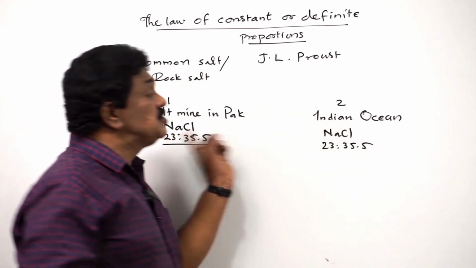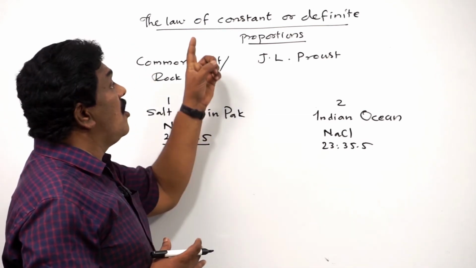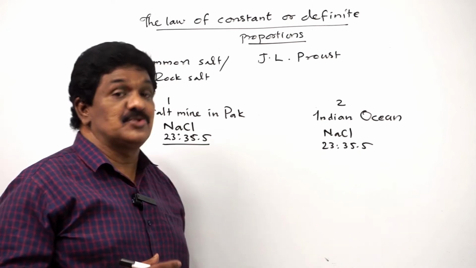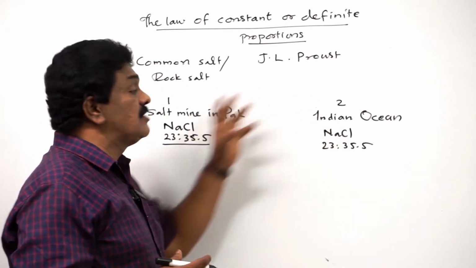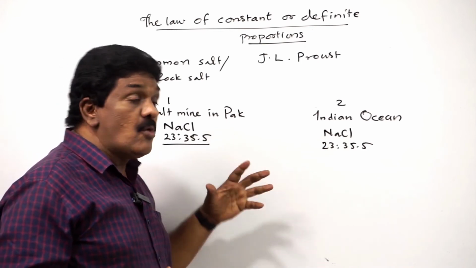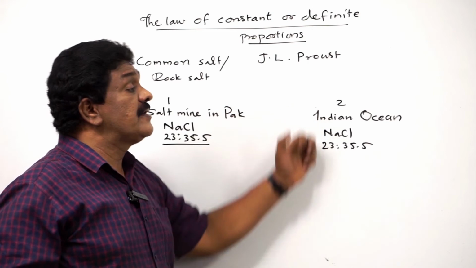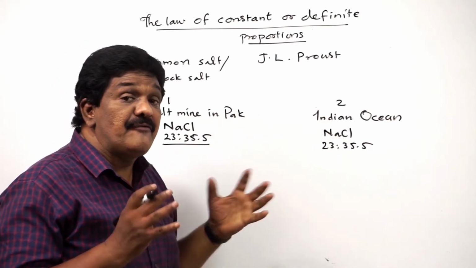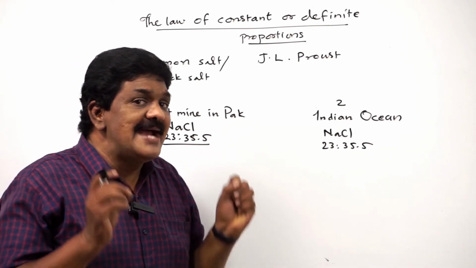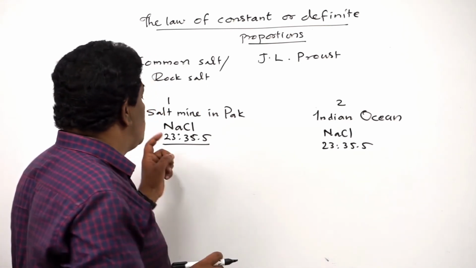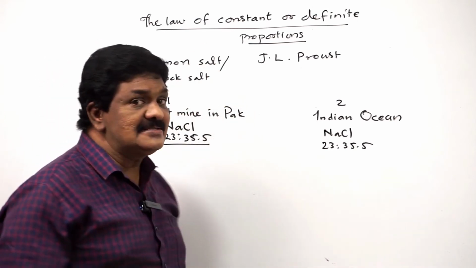See, these 2 samples are in agreement with the law of constant or definite proportions. Pure samples of the same compound, pure samples of sodium chloride, obtained 1 from a salt mine in Pakistan and 2 from Indian Ocean, were found to contain sodium and chlorine that are combined together in the ratio 23:35.5. Hence, the law is correct.